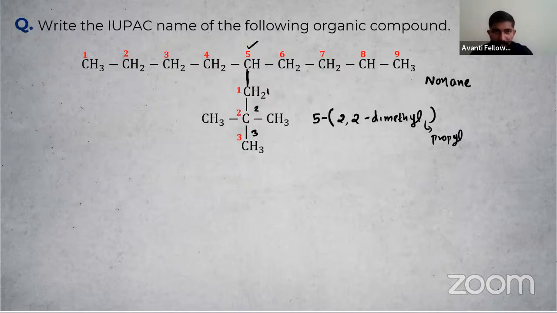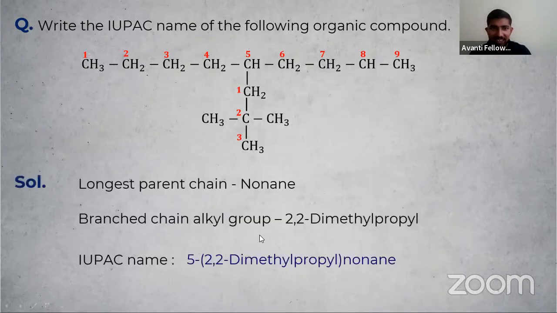So let us check whether the answer is correct or wrong. So nonane, yeah, that is great. So parent chain, nonane, non 9 carbon atoms. Then branch chain, that is 2 dimethyl propyl. Great. Then it is in the 5th position, 5-(2,2-dimethylpropyl)nonane. So JNV Srikakulam students, the answer is correct. So you are following the right path.